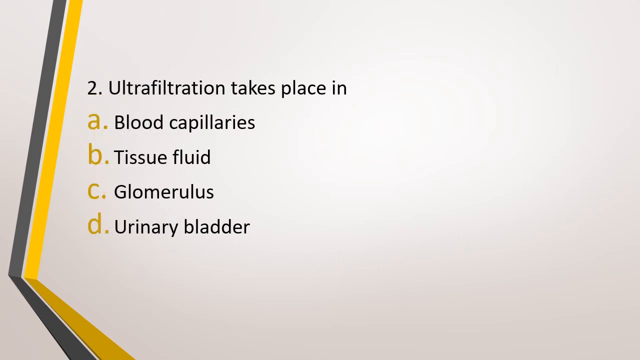Question number 2. Ultrafiltration takes place in option A, blood capillaries, option B, tissue fluids, option C, glomerulus, or option D, urinary bladder. Ultrafiltration takes place in. The correct answer is option C, that is glomerulus. Guys, what are the three processes that take place in kidney during excretion? Right, first is the ultrafiltration, then is the reabsorption, and then is the secretion.